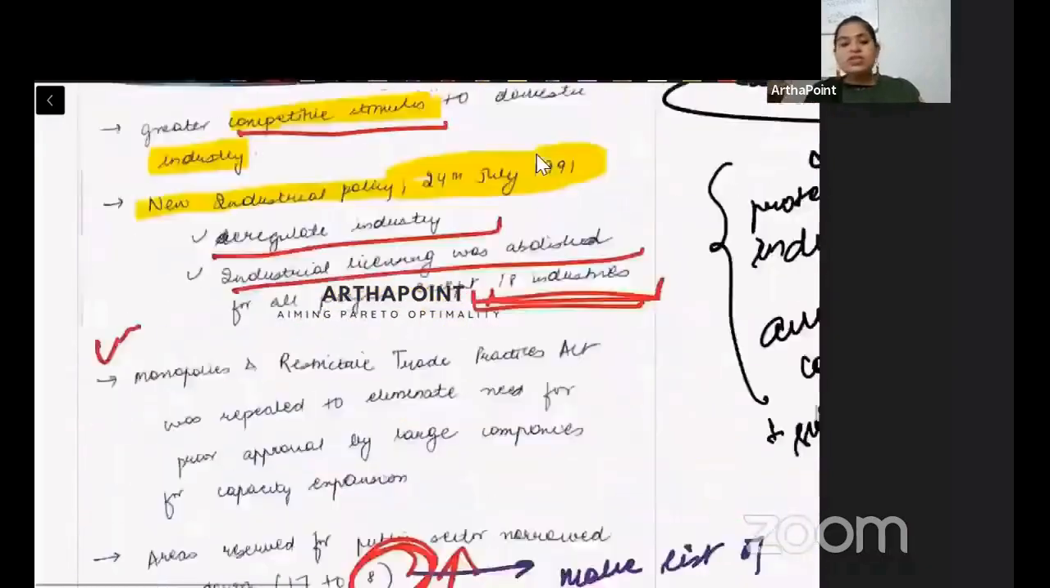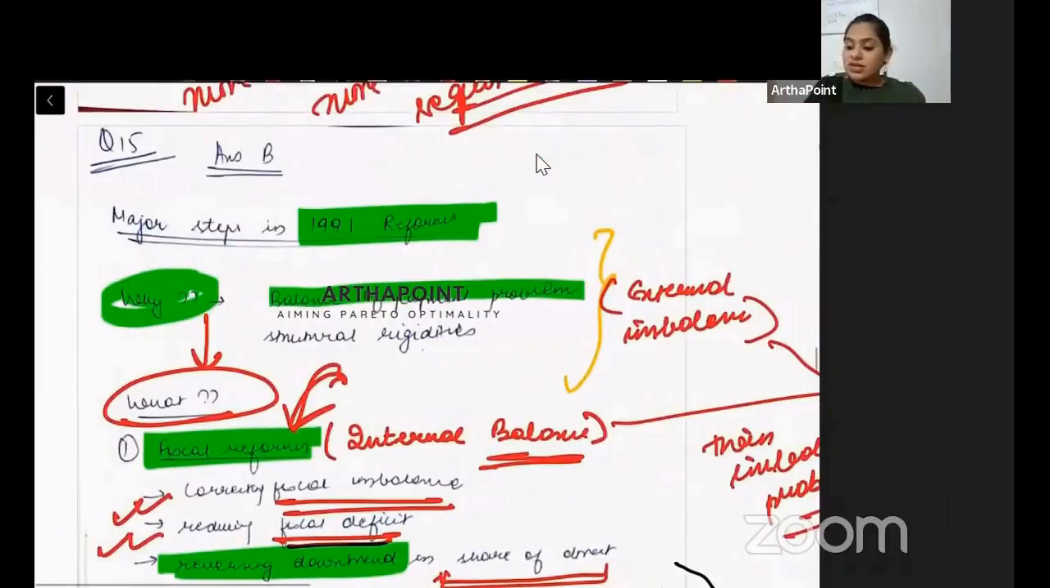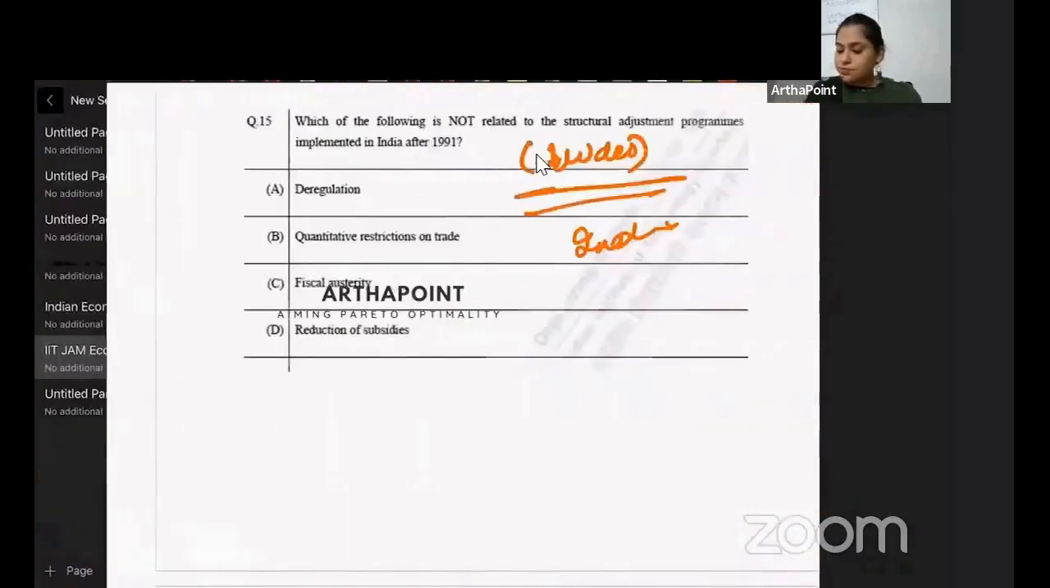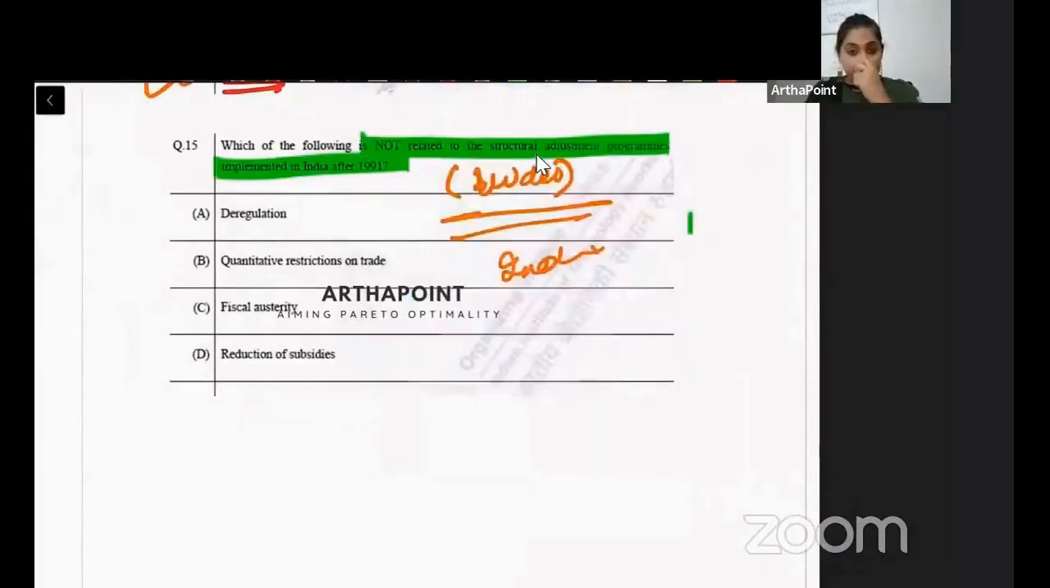So if we notice, these are all the different plans which were introduced under the 1991 reforms. Fiscal, monetary, exchange rate, industry oriented, and foreign investment oriented, etc. Now let's come to the question. Which of the following is not related to the structural adjustment program in India after 1991?